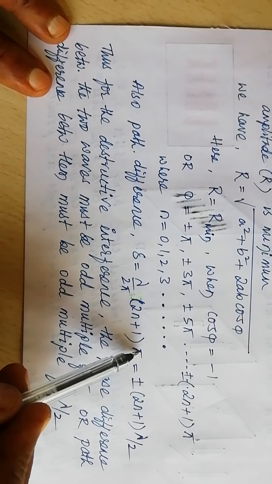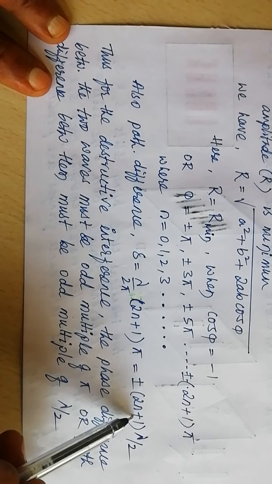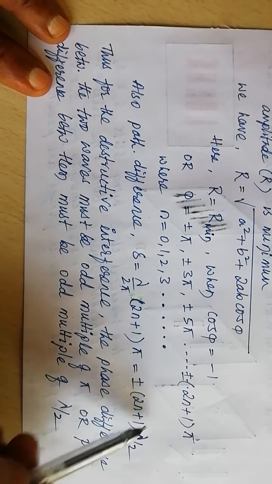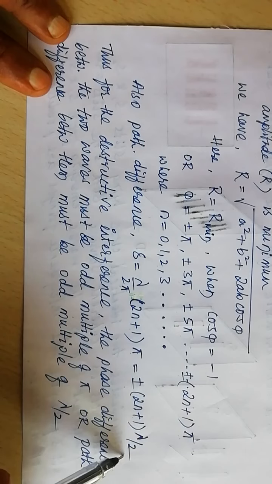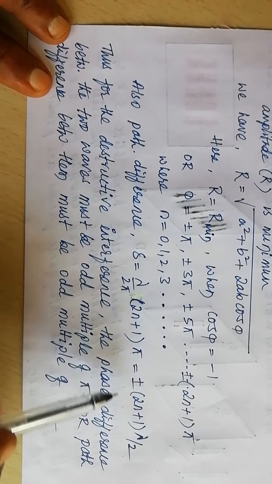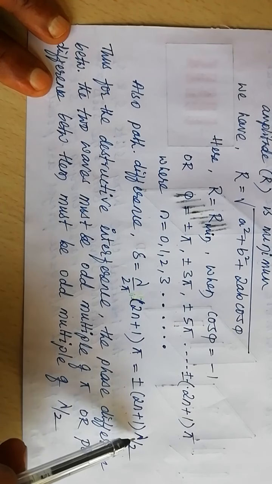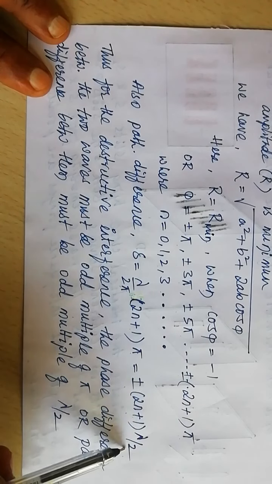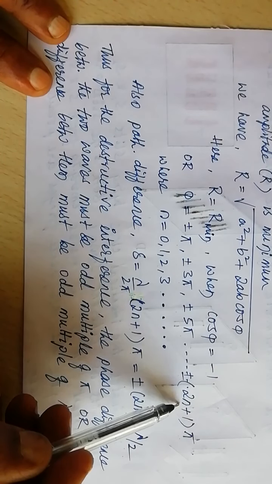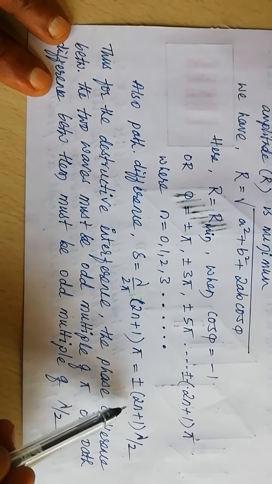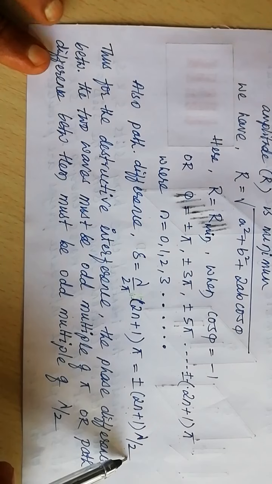Pi will cancel, then plus or minus (2n plus 1), an odd number, times lambda by 2. For destructive interference, the path difference must be an odd multiple of lambda by 2. Phase difference must be an odd multiple of pi, path difference must be an odd multiple of lambda by 2.